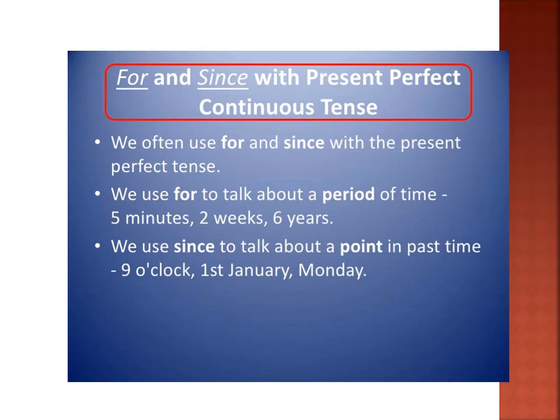For and since with the present perfect continuous tense. We often use for and since with the present perfect tense. We use for to talk about a period of time, like 5 minutes, 2 weeks or 6 years. We use since to talk about a point in past time: it's 9 o'clock, or 1st January, or Monday, Tuesday.